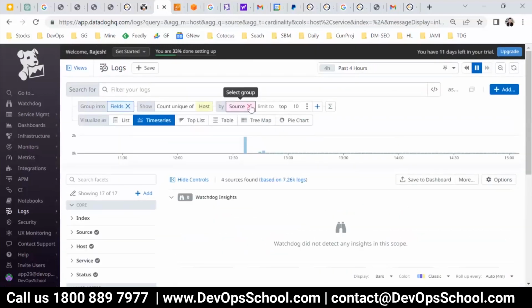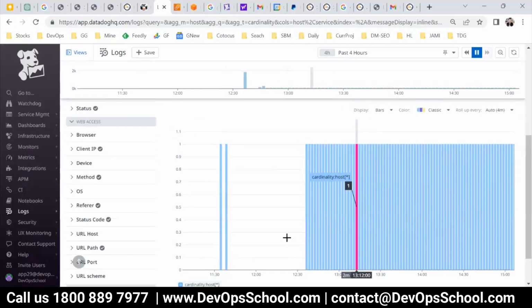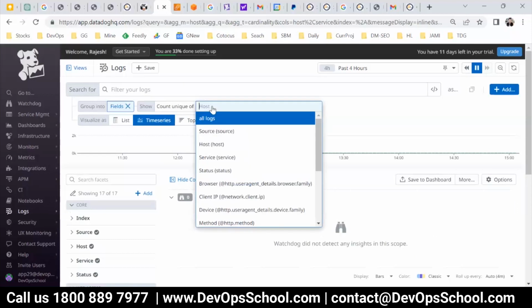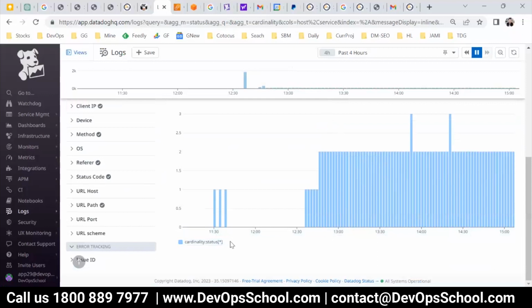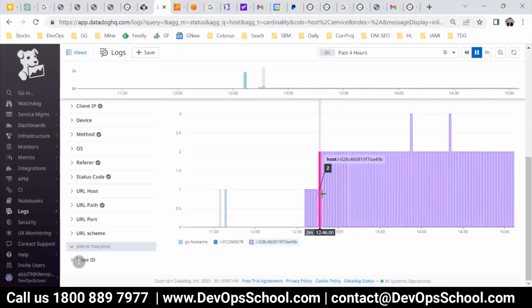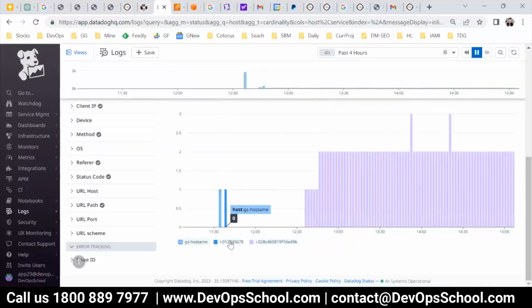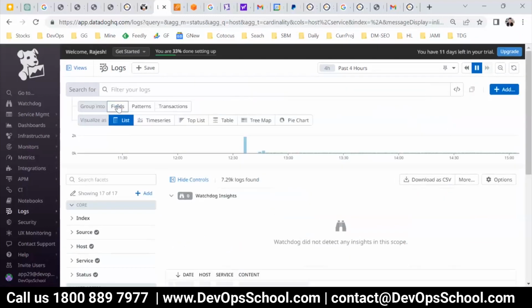You have only one host right now. So this way you can check it out. You can group into a status here and by host. Here you see three hosts you have. And if you check this here, this is the value of this host, and this is the value of this host. So uncheck and check and you can filter it. So there are three options available for the grouping.